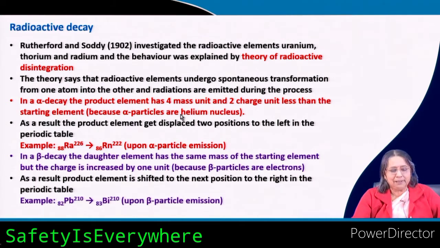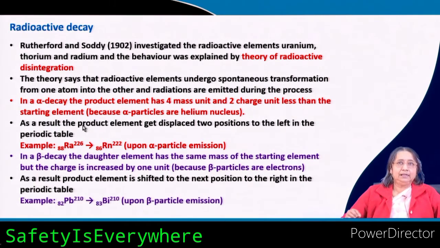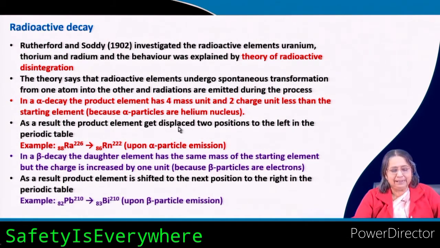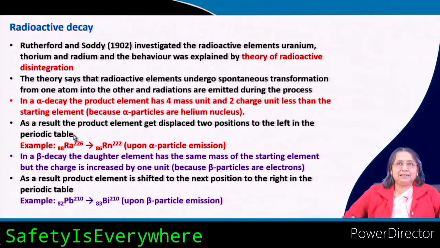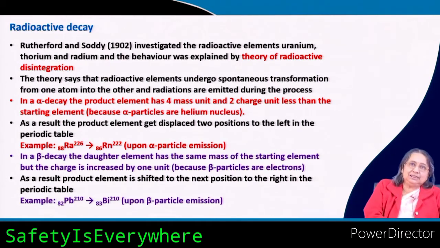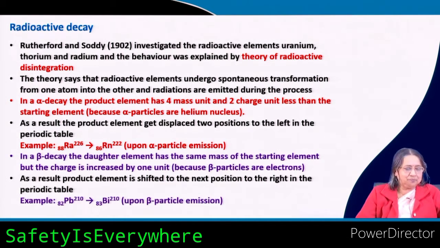Alpha particles are nothing but helium nuclei, that means they have 4 mass units and 2 charge units. So, when one parent element gives out 1 alpha particle, the product element will get displaced 2 positions to the left in the periodic table, because the periodic table is arranged according to the increase of the atomic number. 2 units less means it will shift 2 positions to the left.